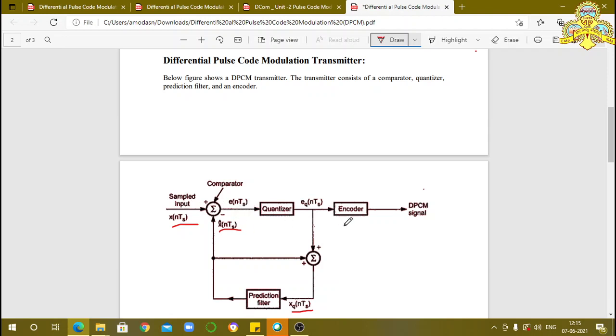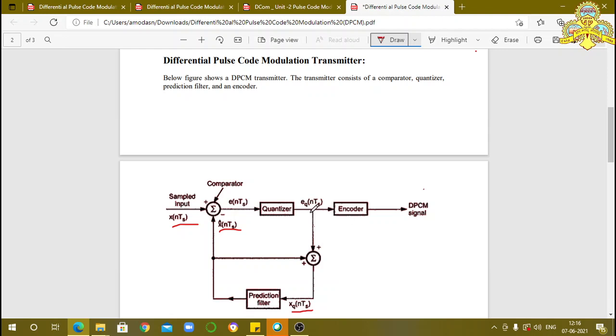Therefore, in the encoder the required number of bits decreases because the quantizer level decreases, from VL to VH. You already know that step size S is equal to higher voltage VH minus lower voltage VL divided by M, the number of levels.